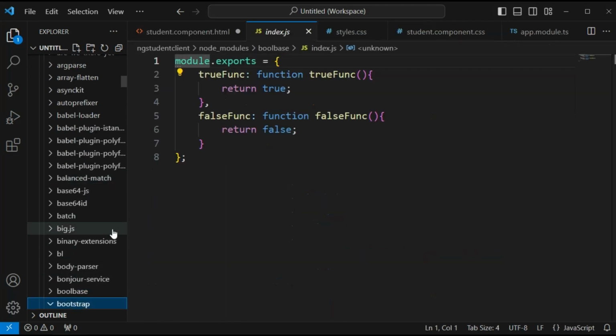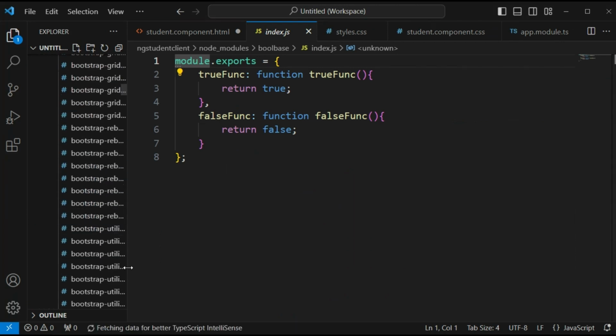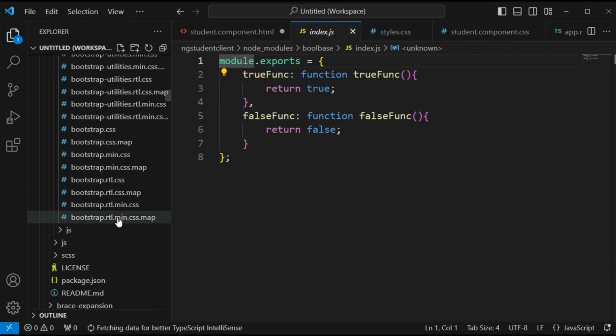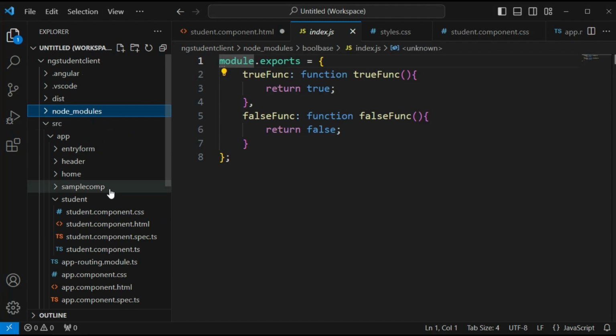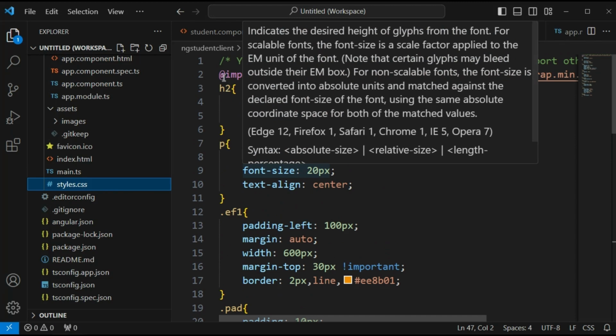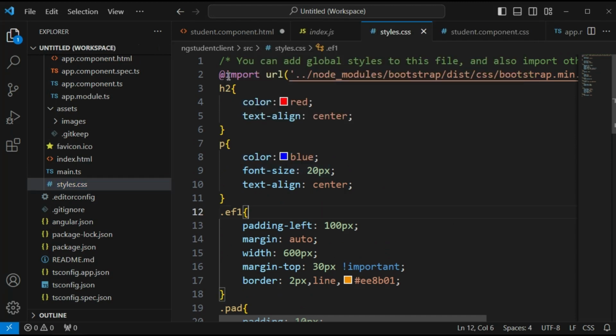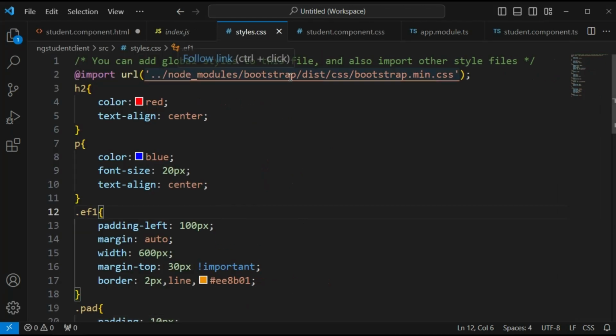See here, bootstrap. Inside that we have the dist folder, inside that the css folder, and inside that we have the bootstrap.min.css file. This file should be imported inside the styles.css. Here we have to import like this, using @import url. Inside the node_modules folder we have the bootstrap folder, under that the dist folder, under that the css folder, and under that this bootstrap.min.css file.